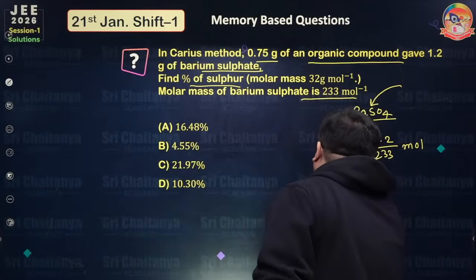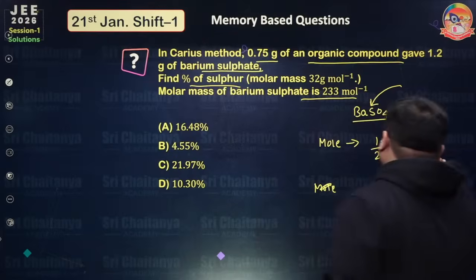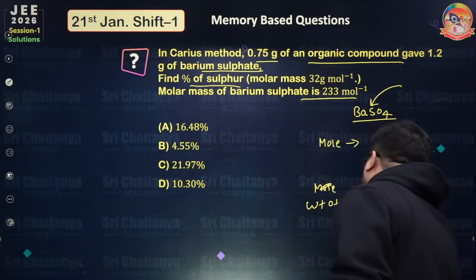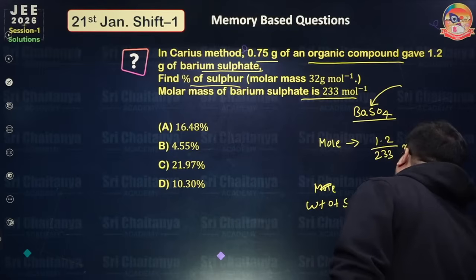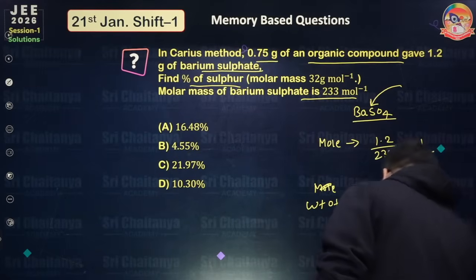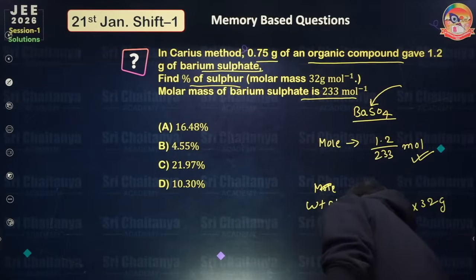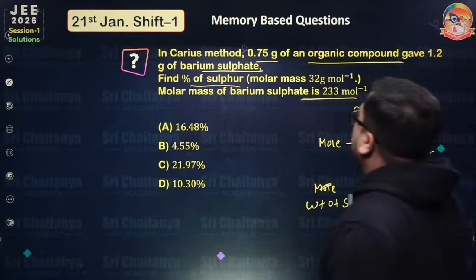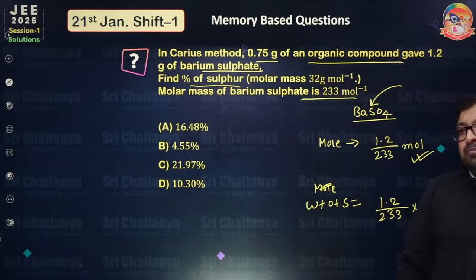So what should we answer? The mole of sulfur is also the same, everyone. So what is the weight of sulfur? It is 1.2 divided by 233 into 32 gram. So this is the weight of your sulfur, everyone. Please confirm, am I right? Up to this point, any doubt? Any problem up to this point, please confirm.